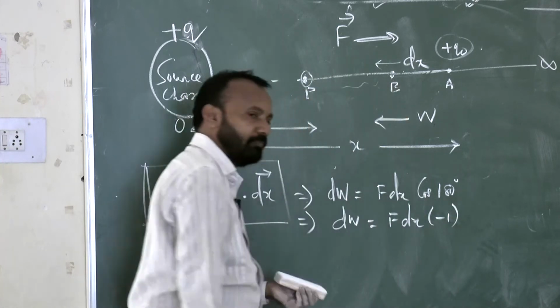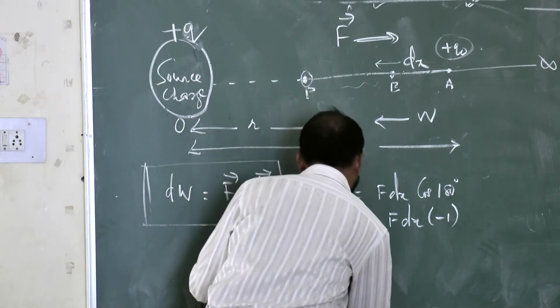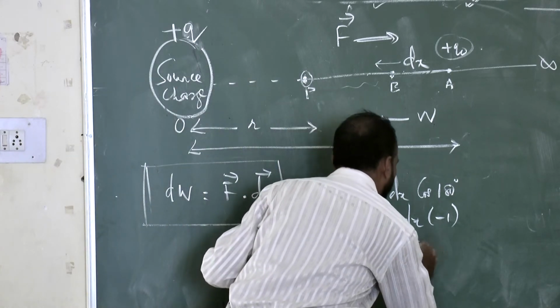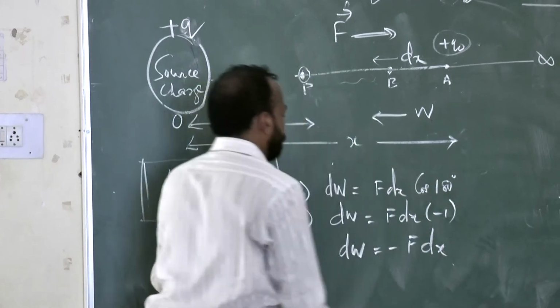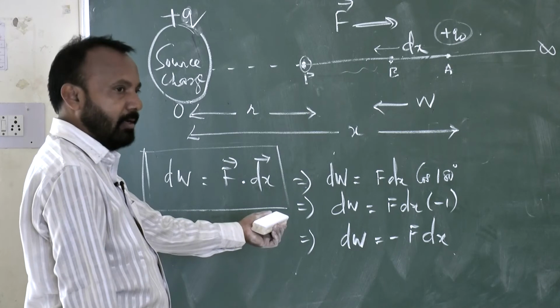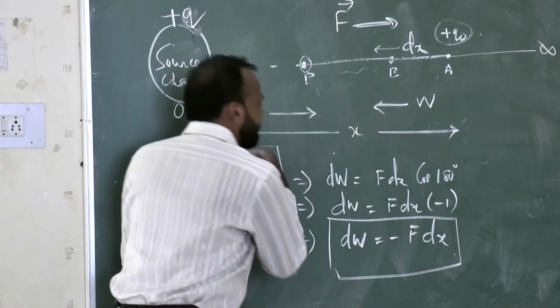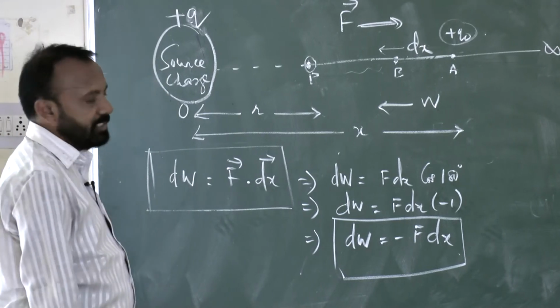So what will you get? I will get dW equals minus F dx. Yes or no? So I got the dW expression: minus F dx.